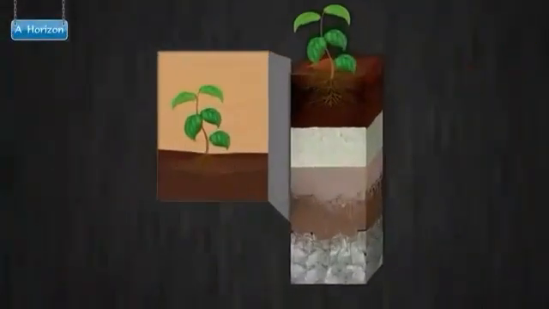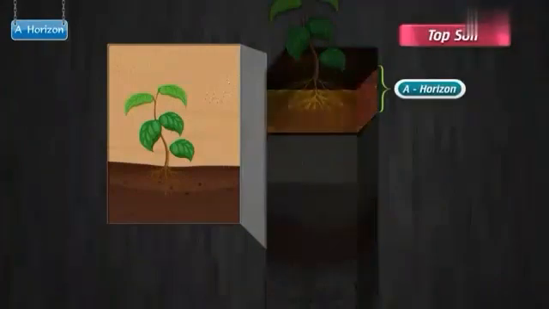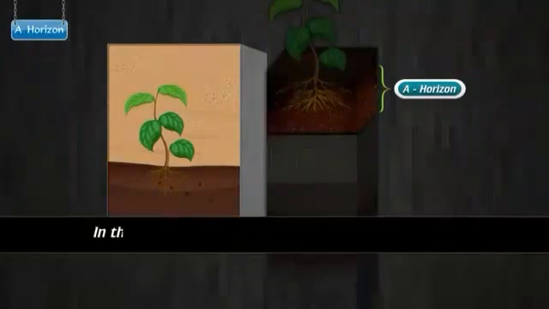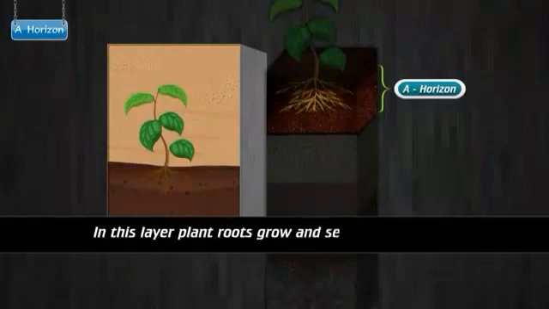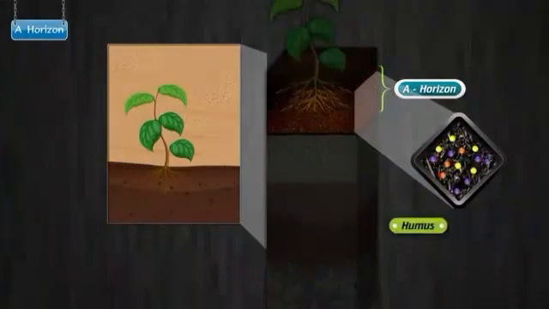A horizon. This layer is called topsoil. This is a dark colored layer. In this layer, plant roots grow and seeds germinate. This layer is made up of humus mixed with minerals.